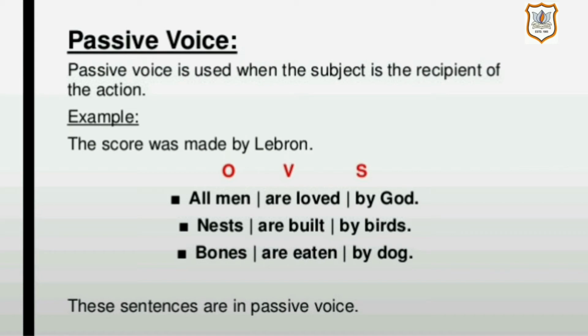Next example, nests are built by birds. Nest is the object, are built is a verb, by birds is subject. Bones are eaten by a dog. Bones is the object, are eaten is the verb, by dog is the subject. So these sentences are in passive voice.